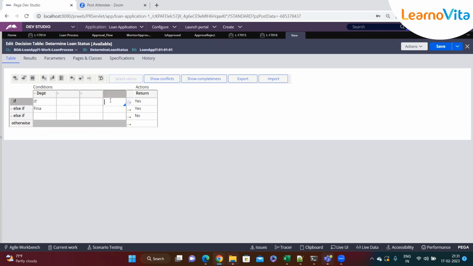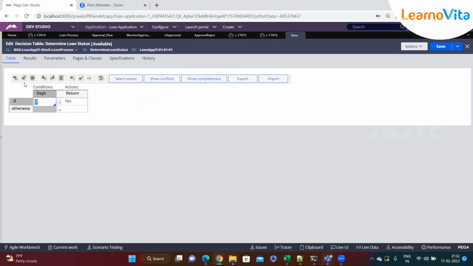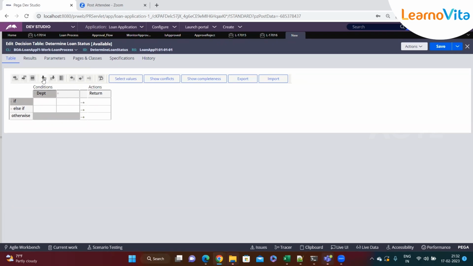So for now, if there's a column that you want to delete, just click on the column, and this is the one for deleting it. If you want to delete a row, this is the row delete option, and you can delete any row. And if you want to add a row or add a column, these are the symbols that you can use.